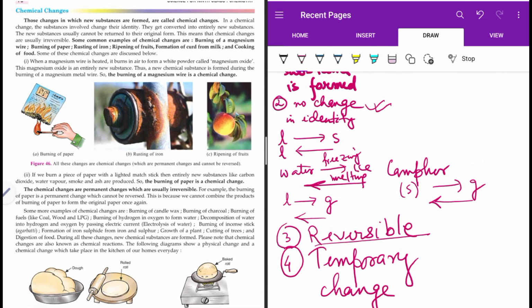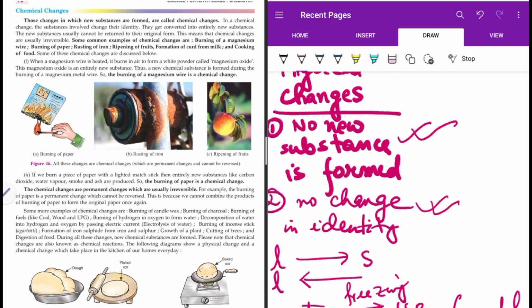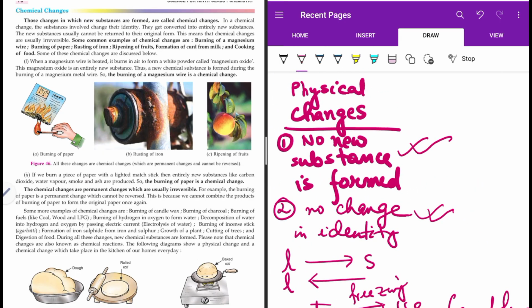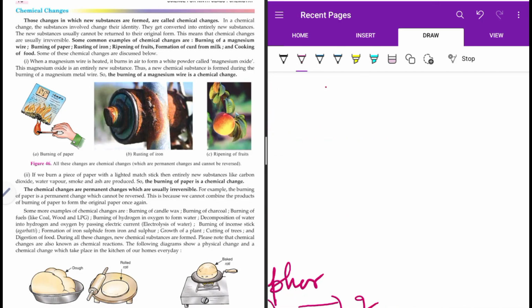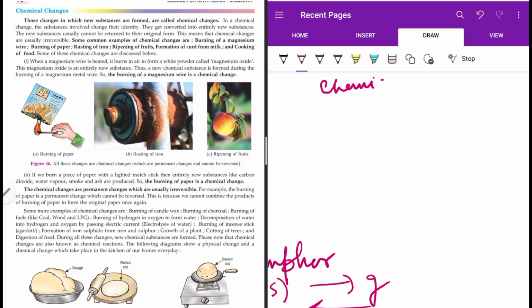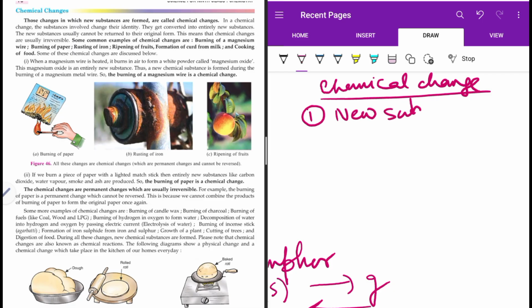Now, if I compare each and every point, the first point under physical change, I said no new substance is formed. So under chemical change, obviously I will say that new substances are formed. That's why it's a chemical change. Number one, new substances will be obtained.